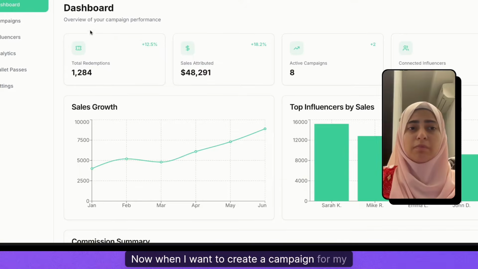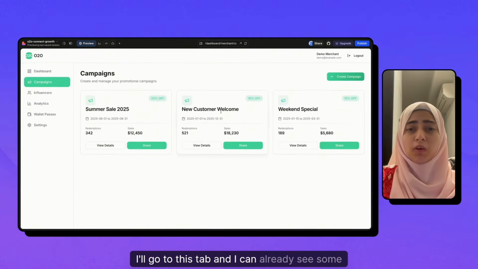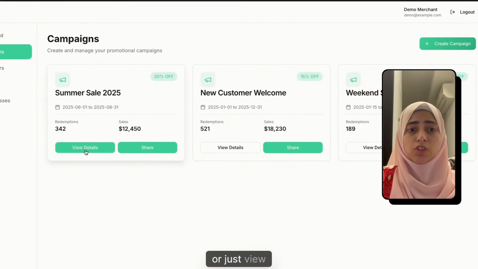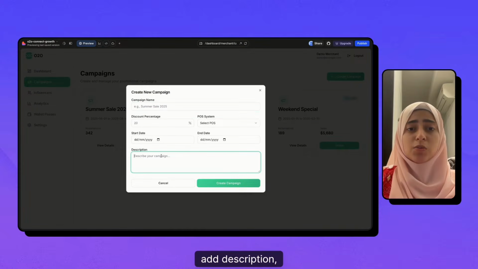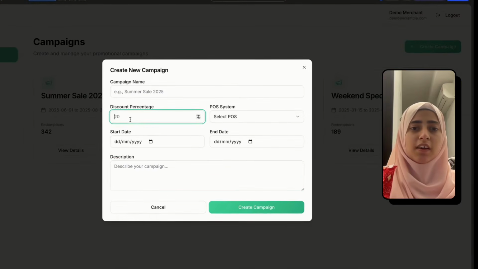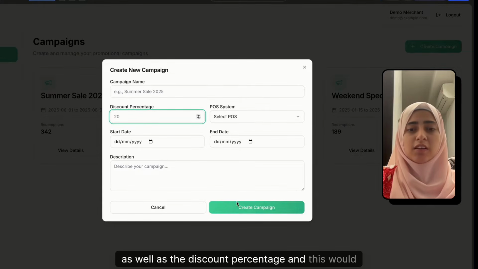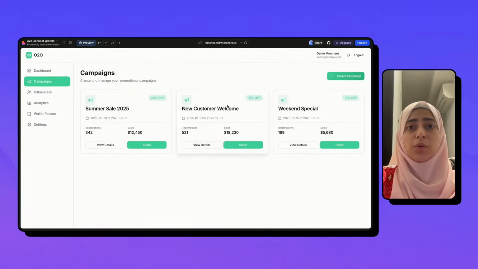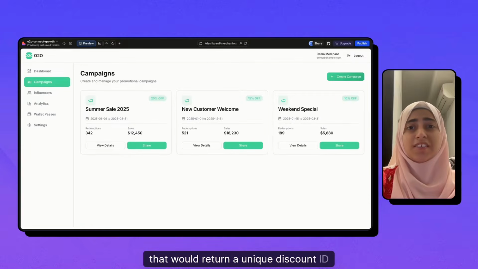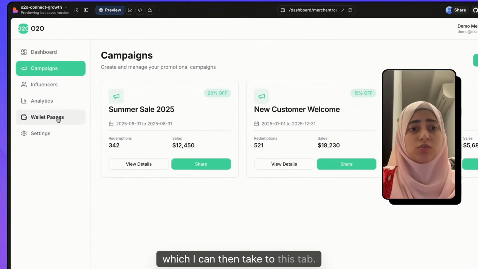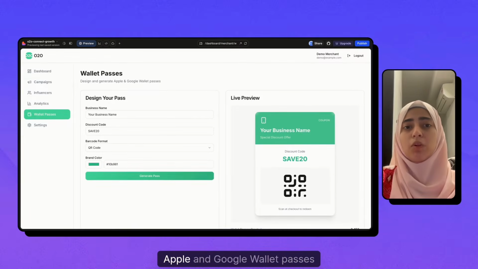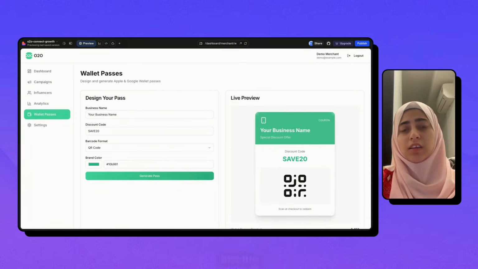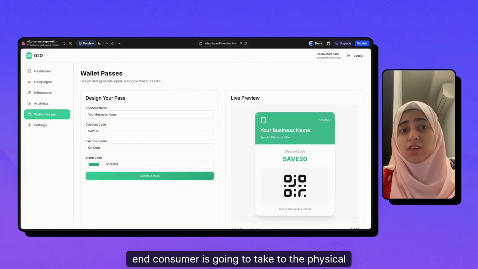Now, when I want to create a campaign for my business, I'll go to this tab and I can already see some active campaigns that I can share with influencers or just view more details. To create a campaign, I can give it a name, add a description, set the validity, as well as the discount percentage, and this would actually sync to the POS, and that would return a unique discount ID, which I can then take to this tab over here, Wallet Passes, where I'll be able to customize the Apple and Google Wallet passes that the end consumer is going to take to the physical store.